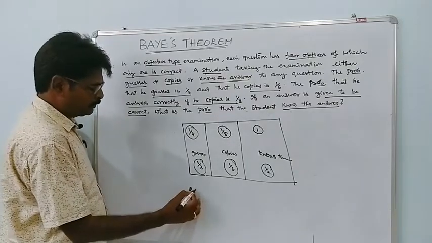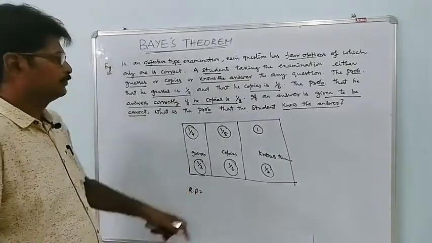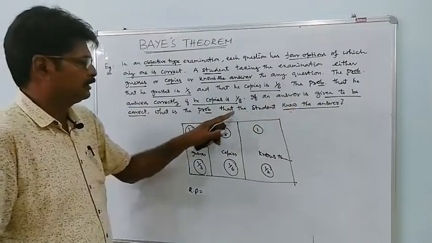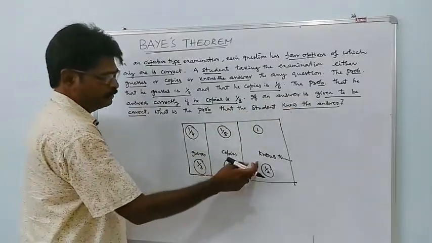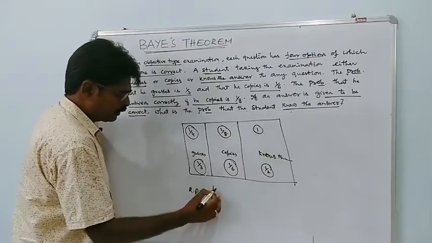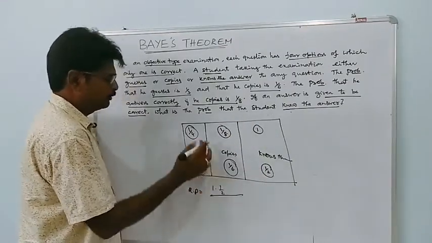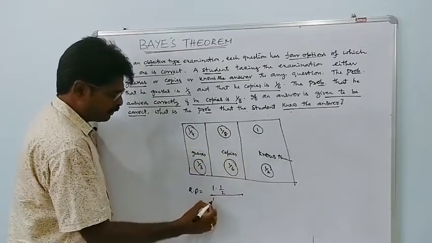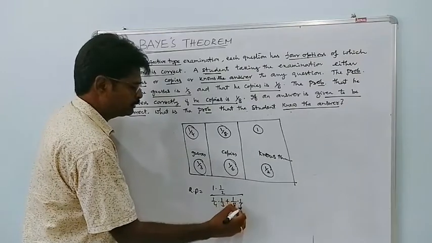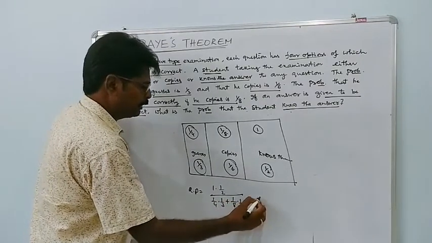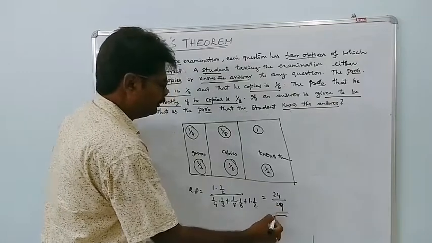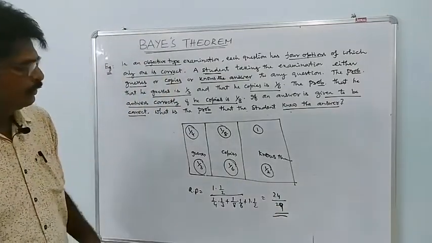Then the required probability is what he asked: if an answer is given to be correct, what is the probability that the student knew the answer? Knew the answer is the numerator portion, so 1 into 1 by 2, divided by all the 3: 1 by 4 into 1 by 3 plus 1 by 8 into 1 by 6 plus 1 into 1 by 2. Absolutely 24 by 29. How simple.